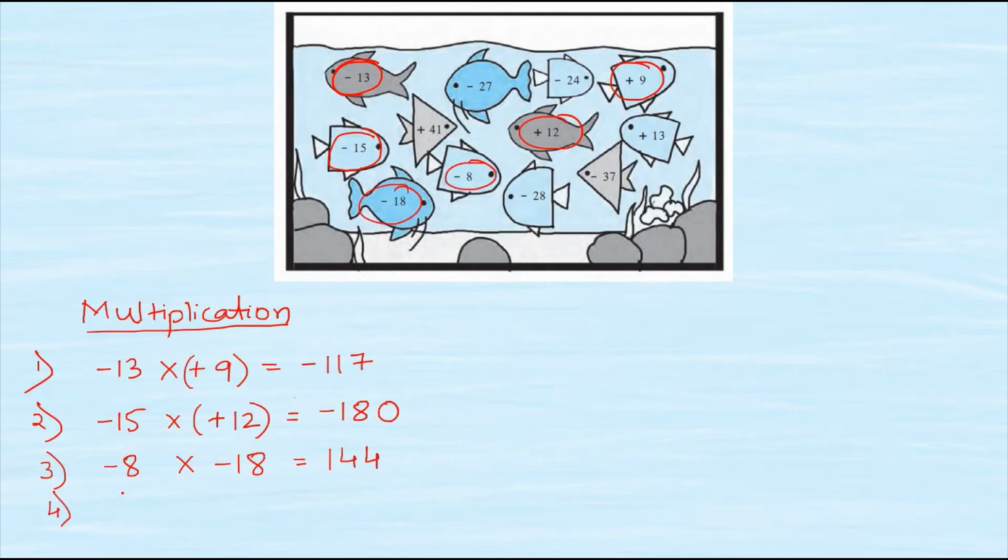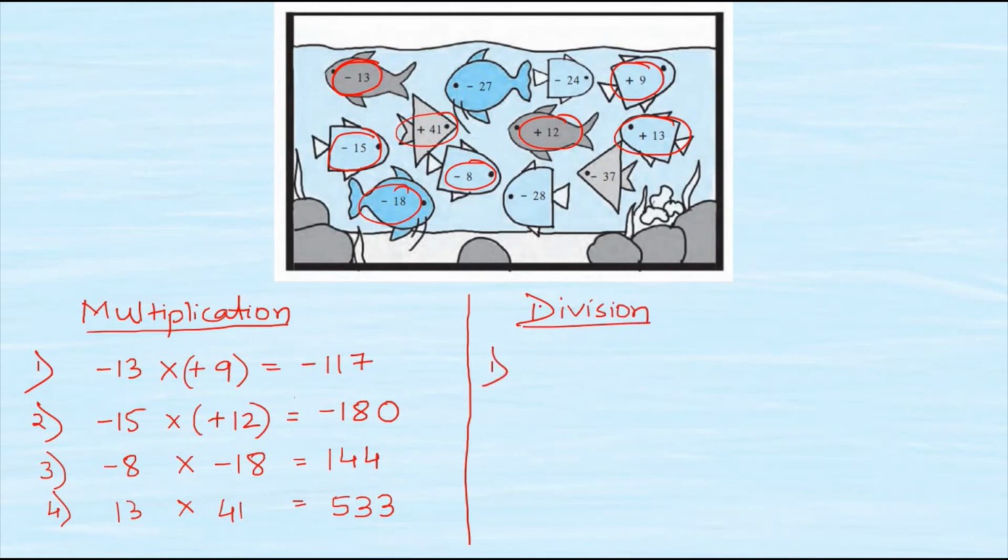And the fourth pair is plus 13 and plus 41. So 13 multiplied by 41. The answer which I get is 533. In the question they have asked us to make 4 pairs. So these are the 4 pairs for multiplication. Similarly, for division also we are supposed to make. So give the heading as division.